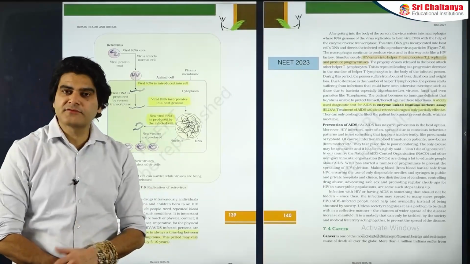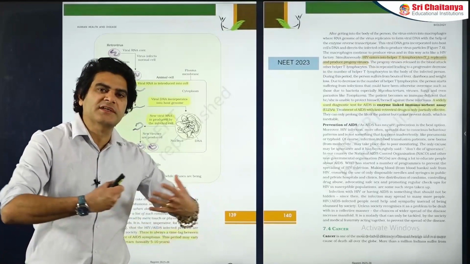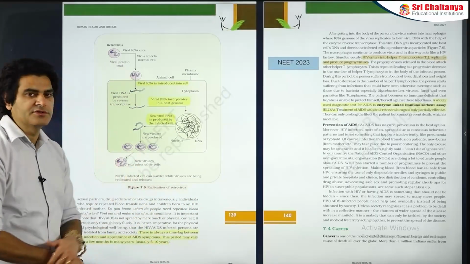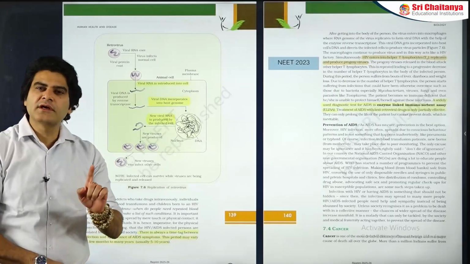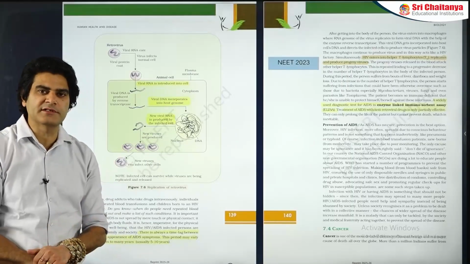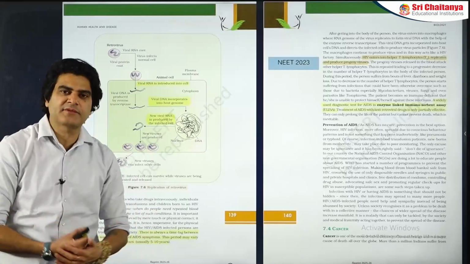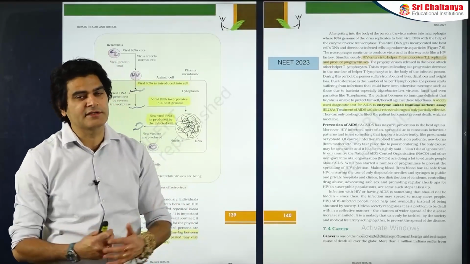And in a normal person with a regular normal immunity, it is impossible for those pathogens to establish themselves in the body and cause diseases. But in a person who is infected with HIV, since the CD4 T cell or helper T cell count has reduced to below 200 per cubic millimeter, a lot of infections may occur at the same time. This means a group of diseases occurring simultaneously.